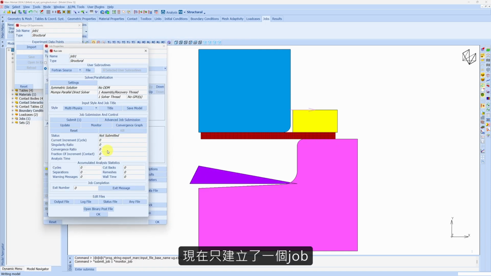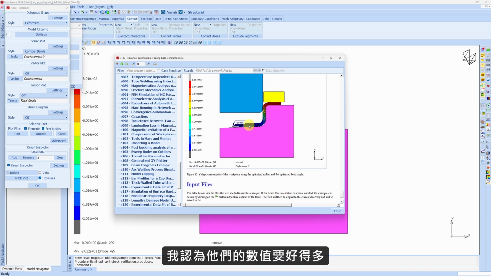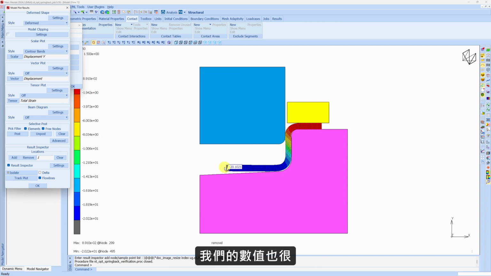Now only one job is created. Our value is -20.1. Compared to the value given over here, their value is much better, I would say, because they used more simulations to train the machine learning model. But I would say our value is also pretty close.